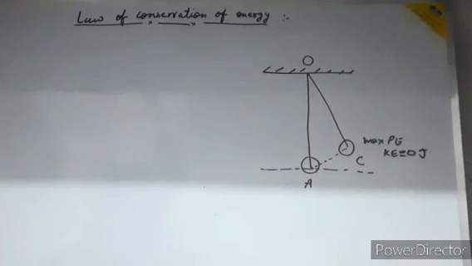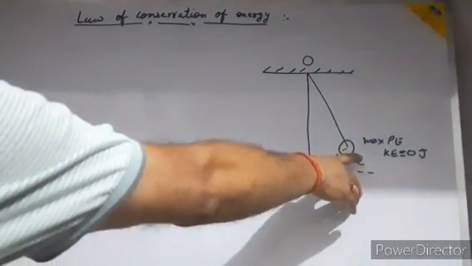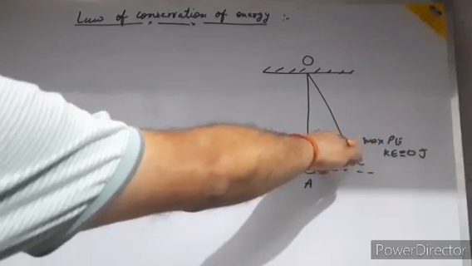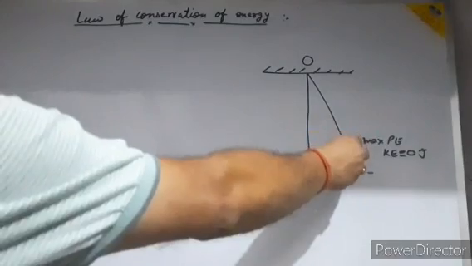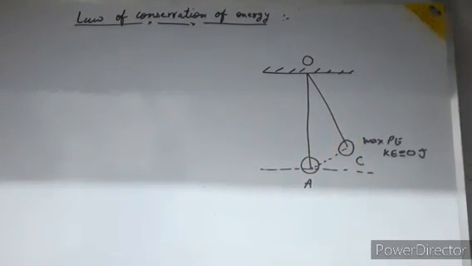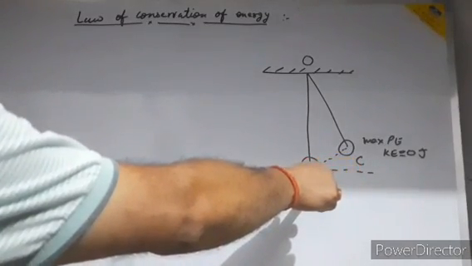Now suppose the pendulum is released from the position C and it moves towards the position A because of gravity.